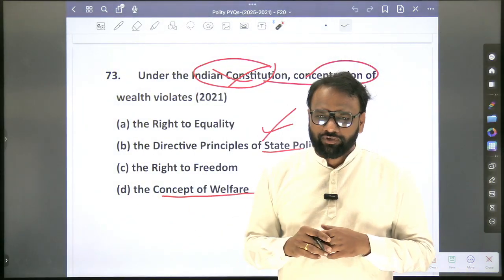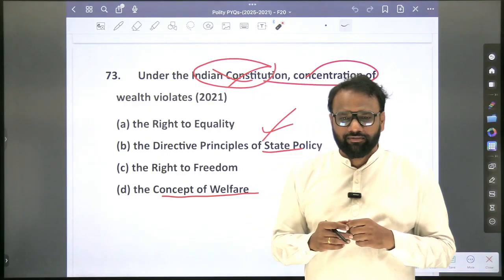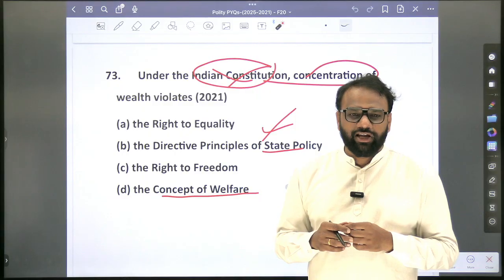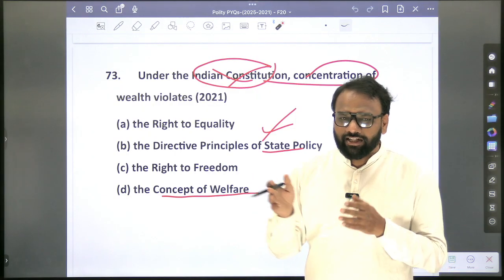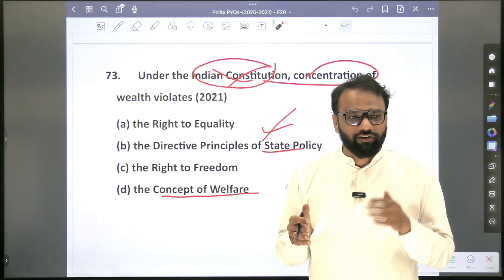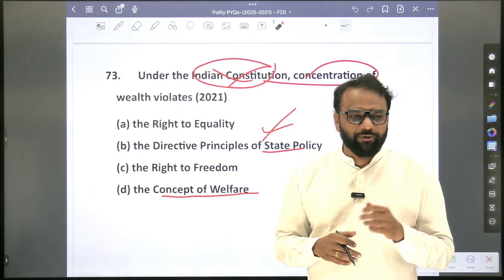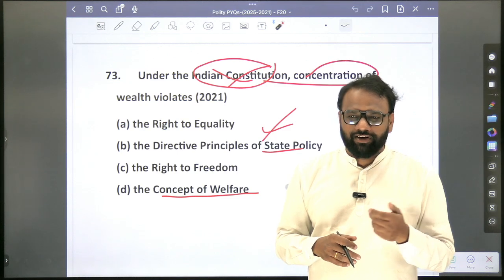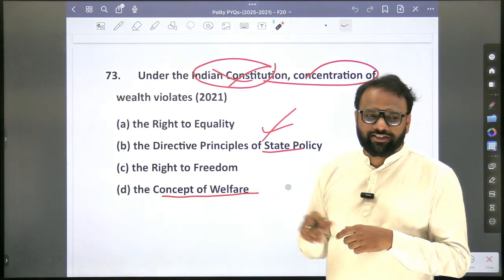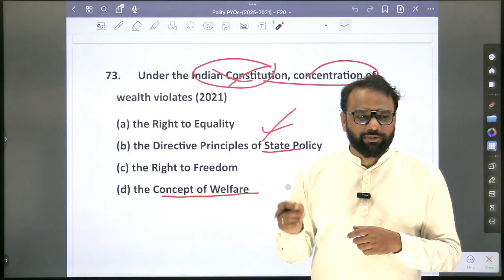36 to 51. 36 deals with definition of state. 37, are they enforceable or non-enforceable? They are non-enforceable. Which article says that they are fundamental in the governance of the country? Which one is fundamental in the governance of the country? Fundamental rights or DPSP or fundamental duties or preamble? DPSP. Which article speaks about it? 37. Article number 38 speaks about welfare state. Okay. The state shall strive to promote the welfare of the people, as much as may be possible.